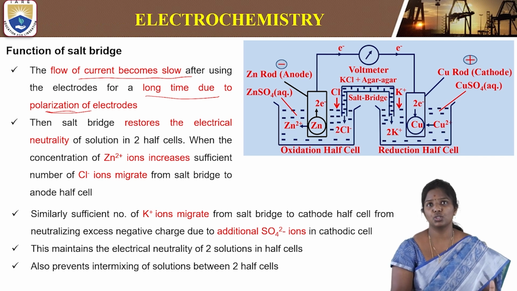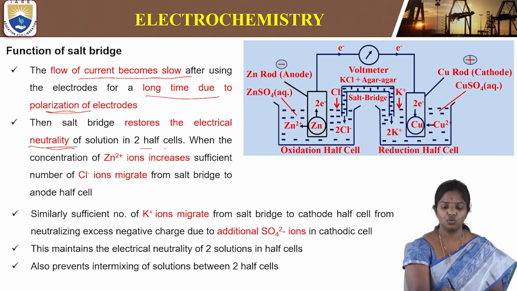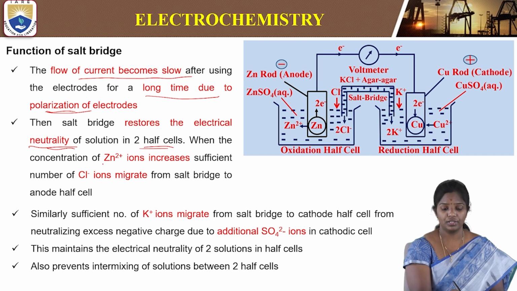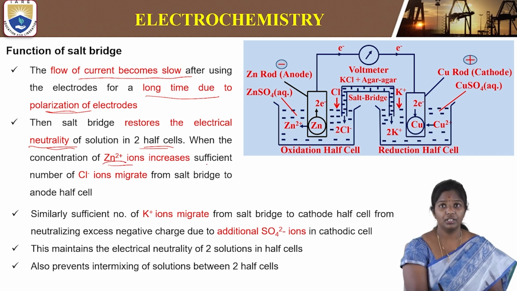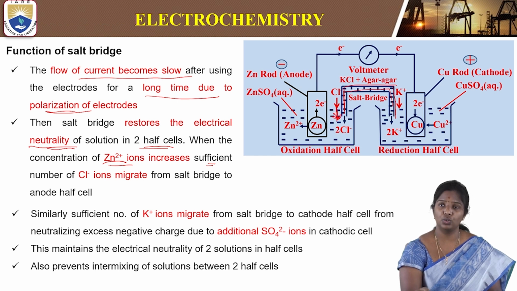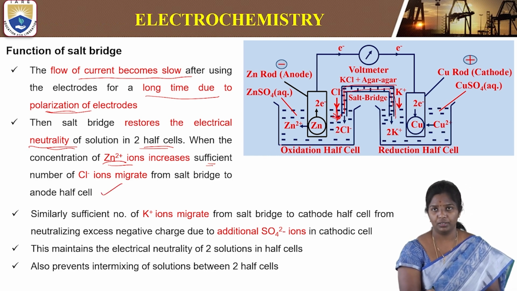It helps in restoring the electrical neutrality of the solutions in the two half cells. When there is an increased concentration of Zn2+ ions, anions from the salt bridge will migrate into the solution, neutralizing the Zn2+ ions in the anode compartment.